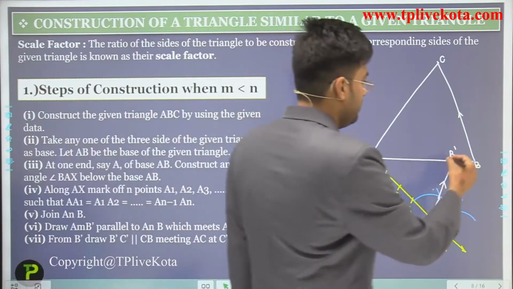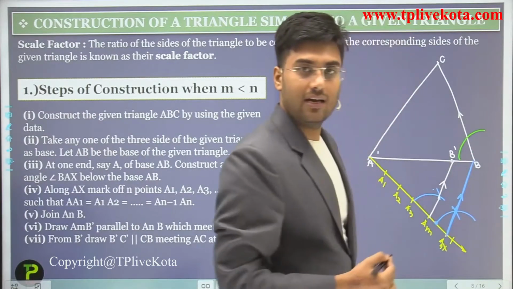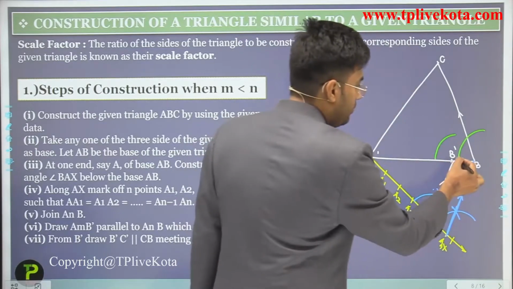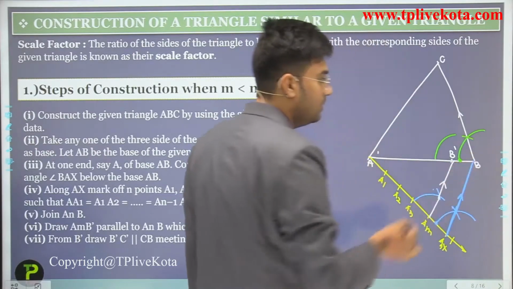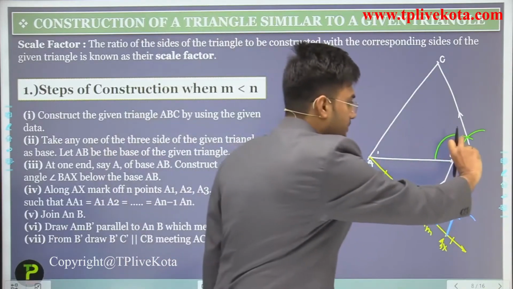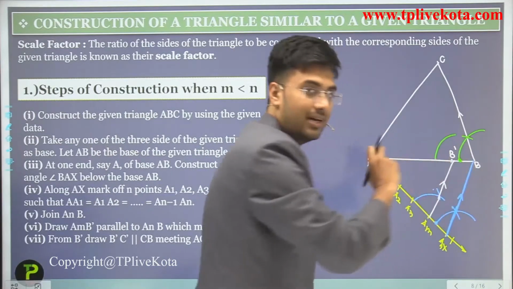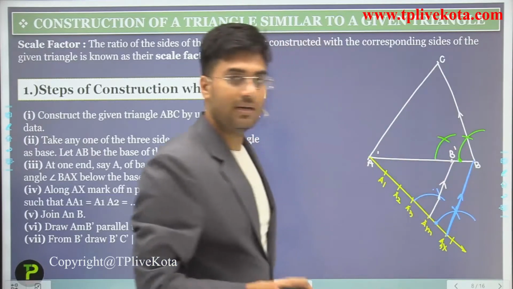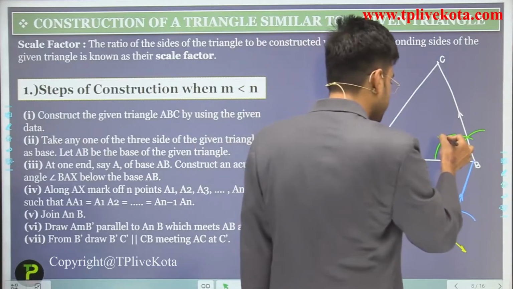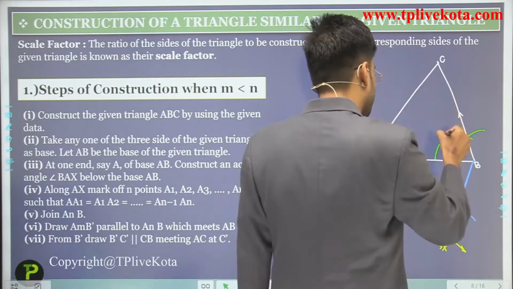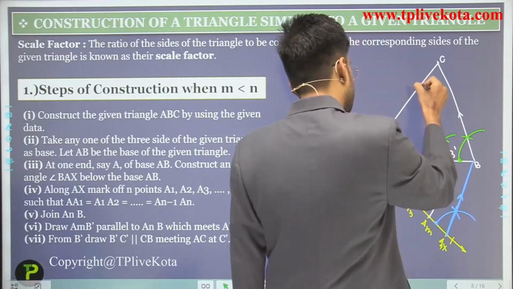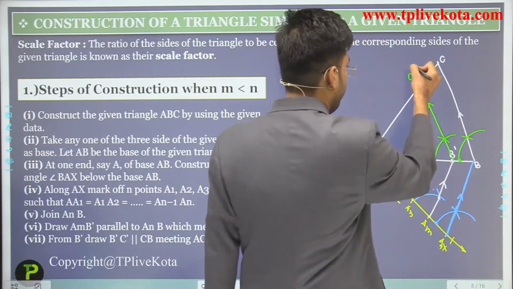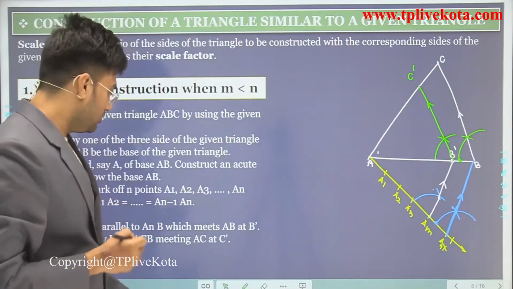So we have to draw again one arc from the compass and another arc from the compass, and to check this angle we have to take the radius on this arc, and by this same radius we have to draw the same arc here, and by joining these intersection points, these two lines are parallel here, and this point is C dash. Clear? So students,